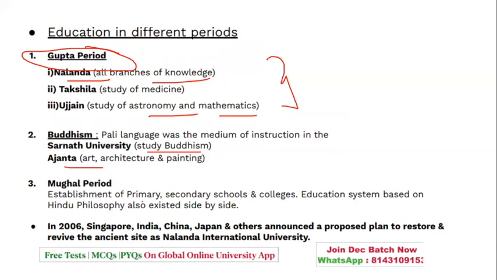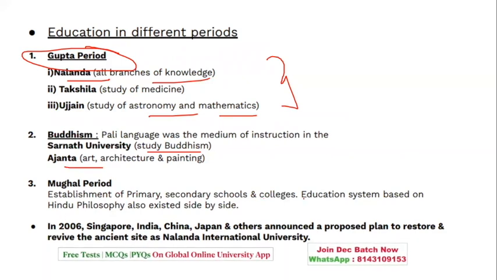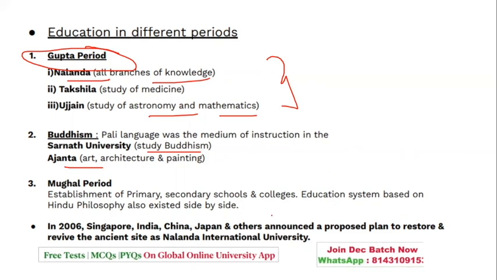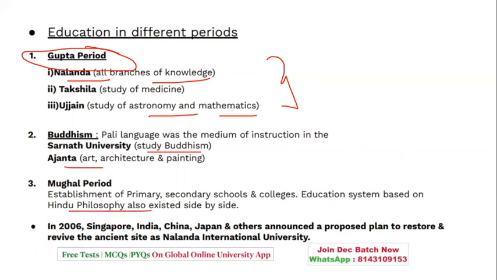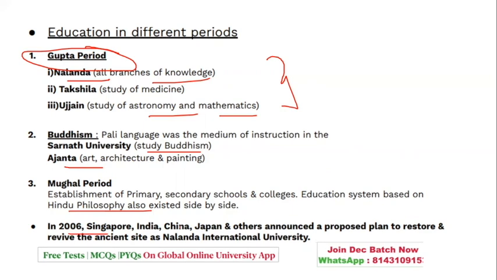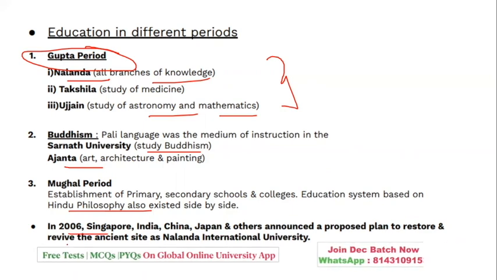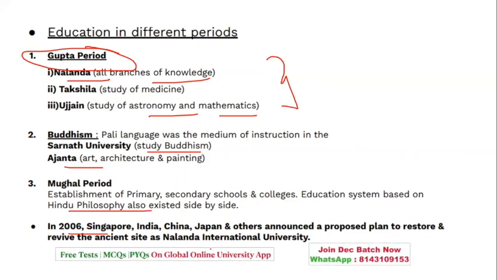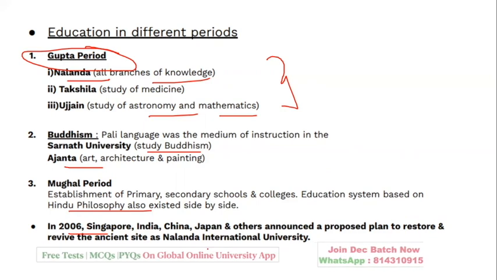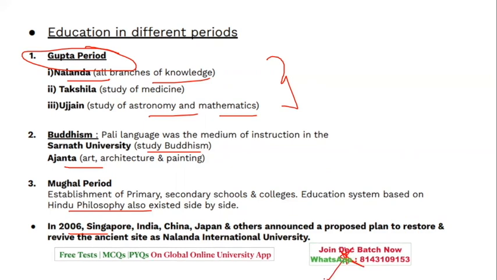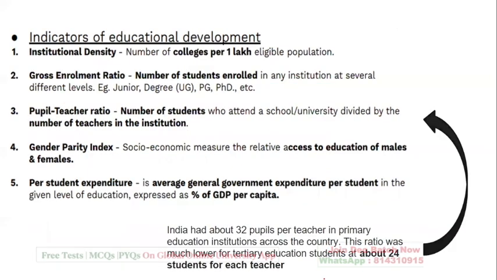Mughal period, where the establishment of primary, secondary schools and colleges started. Education system was based on Hindu philosophy. In 2006, Singapore, India, China, Japan, and others also announced a proposed plan to restore and revive the ancient site as Nalanda International University. So this is something you need to keep in mind.